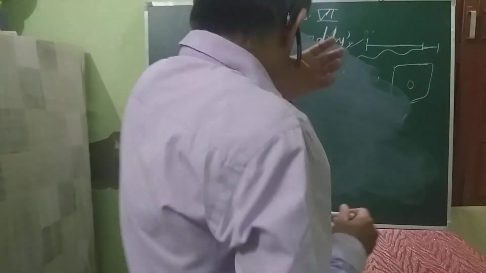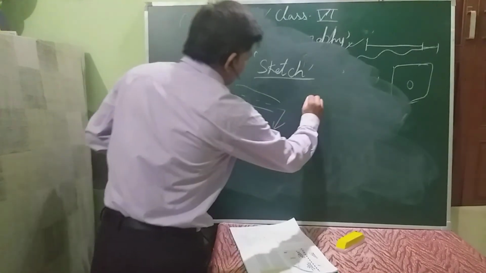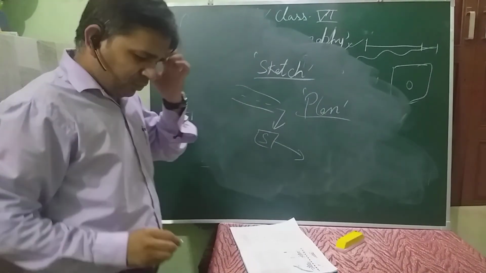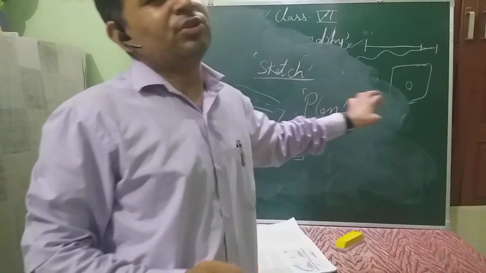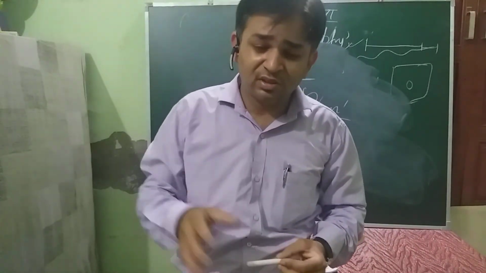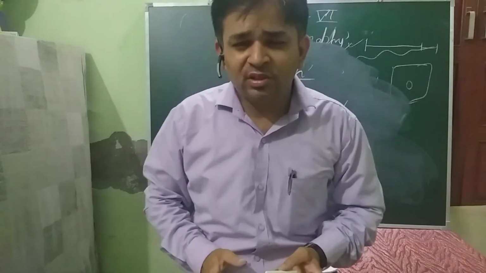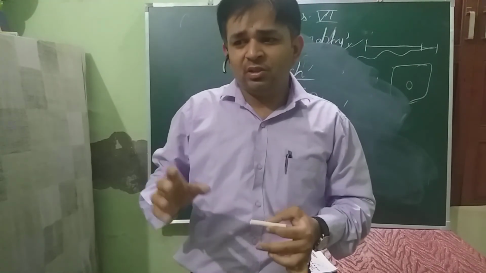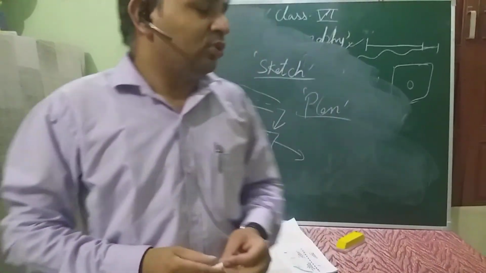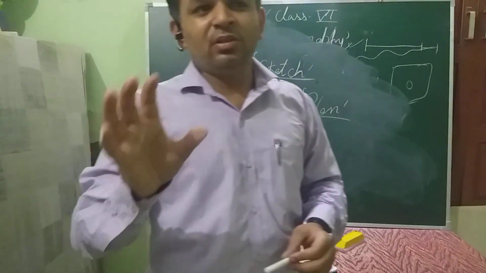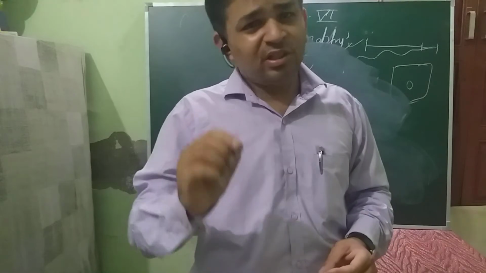Now the next thing is plan. The last thing in your chapter is plan. See, this type of thing you might have seen in metro cities like Chandigarh, Noida, Delhi, where there are sectors. Every sector has a map of its particular area. If any new visitor comes into that area, you might see somewhere in that society, in their locality, a map of that particular sector in which each and every street